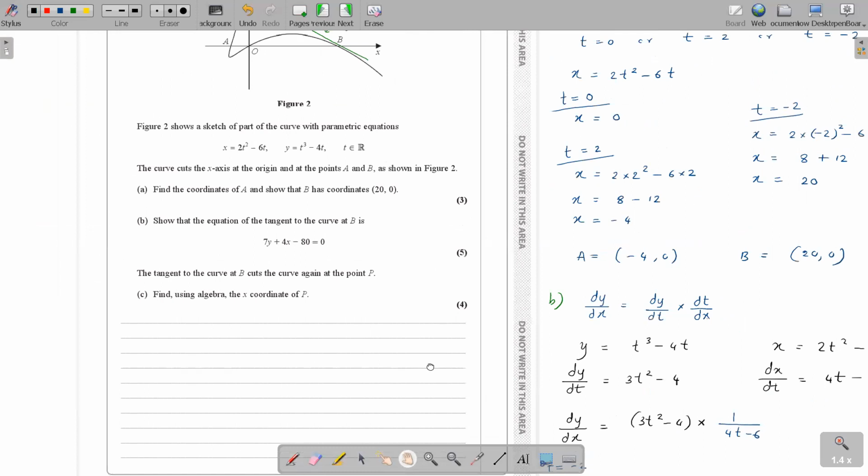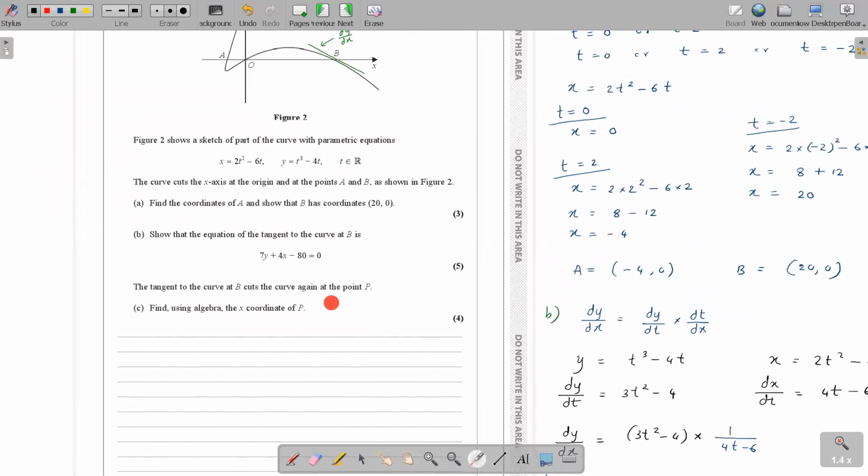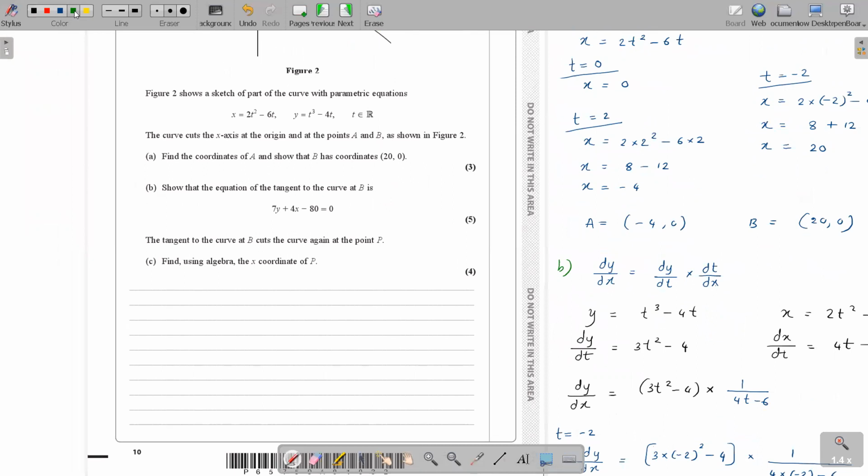The tangent to the curve at B cuts the curve again. So this tangent cuts your curve again at the point P. You find, using algebra, the x coordinate of P. So you have to solve that. If your tangent cuts the curve again, what do you have to do? You have to solve the two respective equations simultaneously, right? So your tangent is 7y plus 4x minus 80. It cuts the curve. What's our curve equation?